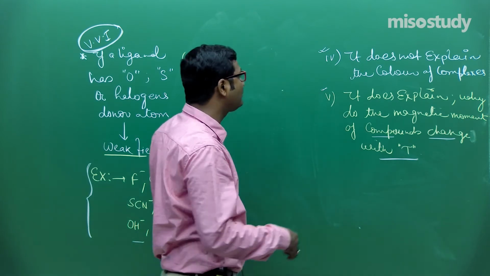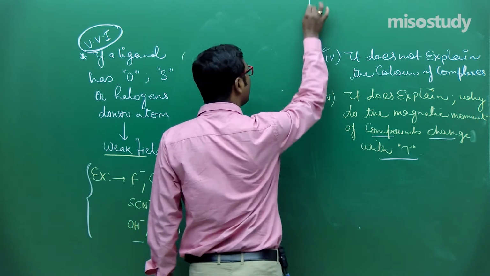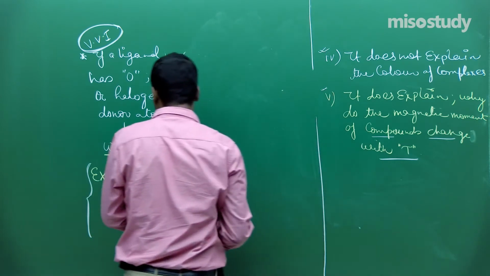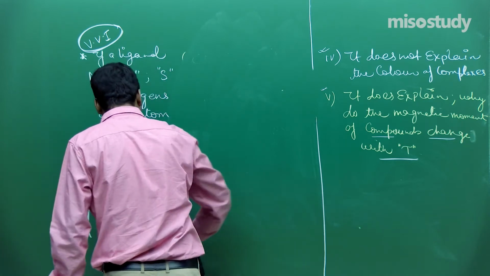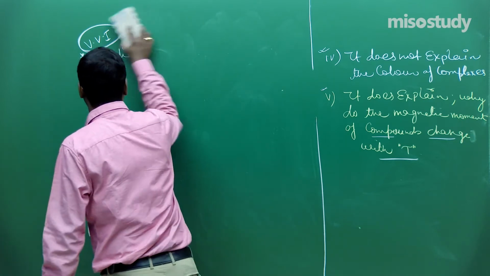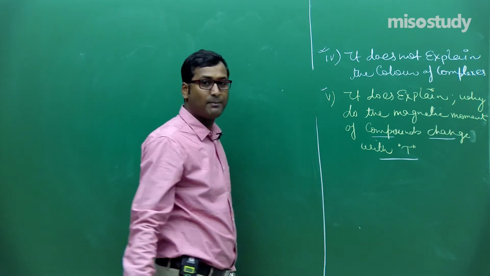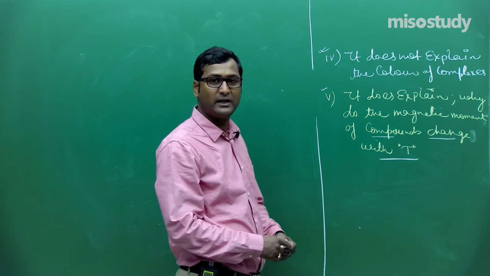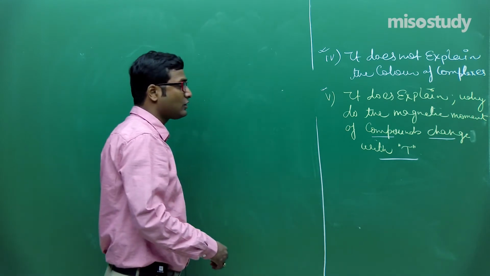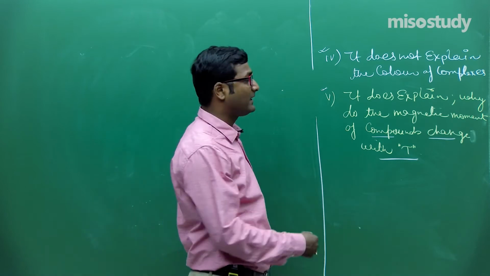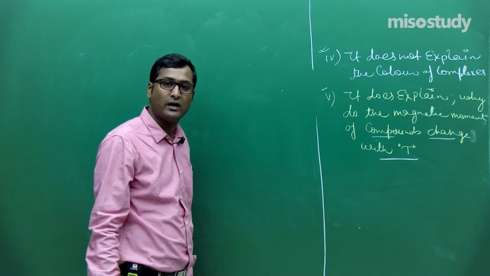To overcome this limitation, there comes CFT, because this theory completely explains the color of the complex, the existence of inner orbital and outer orbital complexes, and the existence of labile and inert complexes. It also explains the spectral properties of coordination compounds.